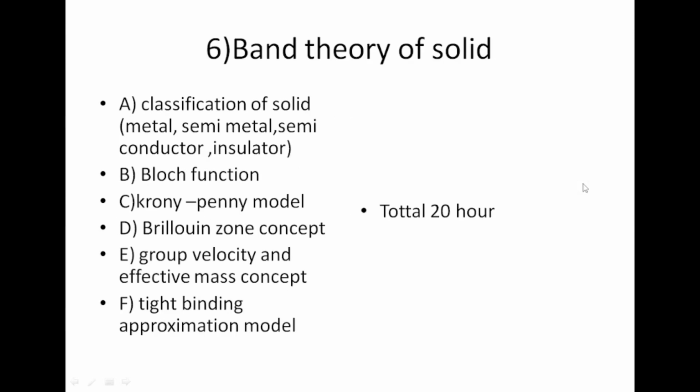Then after completing this I will move to the band theory of solids, and this is actually a little broad topic, so it needs a little more time; I mention almost 20 hours to complete the whole topic. At first I will teach you classification of solids, then Bloch functions, then the Kronig-Penney model. After that the Brillouin zone concept, then group velocity and effective mass concept, and at the end the tight binding approximation model. So this is the outline of our solid state physics course.